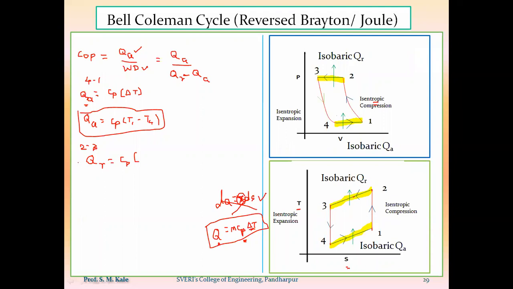What does the sign convention tell you? If you are supplying heat to the system, that will be considered positive. And if you are rejecting heat from the system, that will be considered negative. So here, the simple way is to take the temperature difference in the positive direction, that is T2 minus T3. So Cp into T2 minus T3.